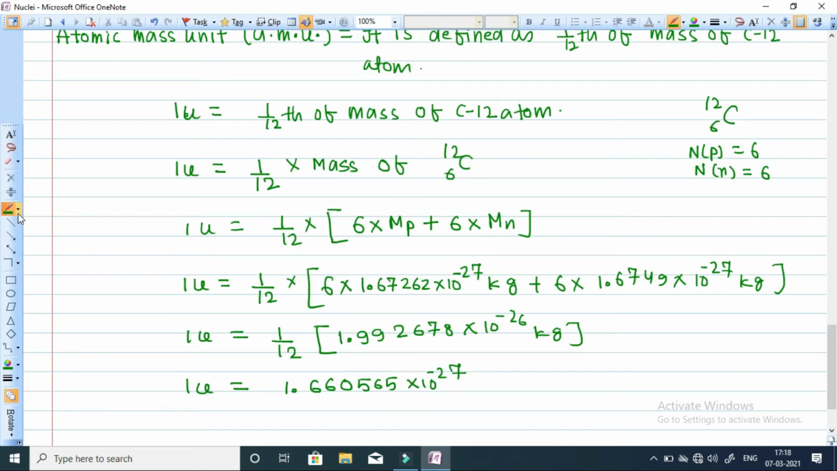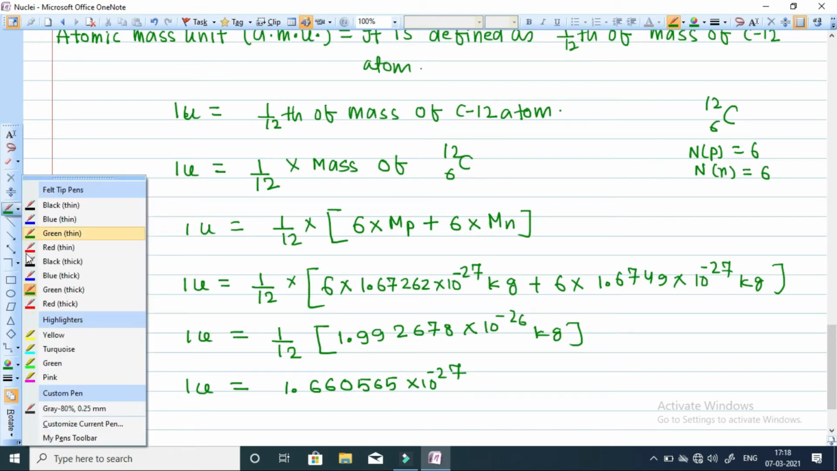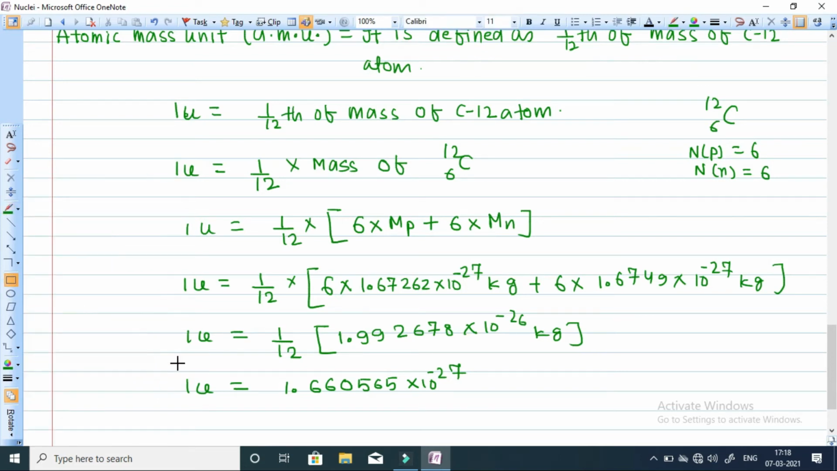So this is the value of 1 atomic mass unit, and we are going to measure the mass of all the nuclei and all the nuclides in this unit of measurement. So basically 1U is equal to 1.66 into 10 to the power minus 27 kg.